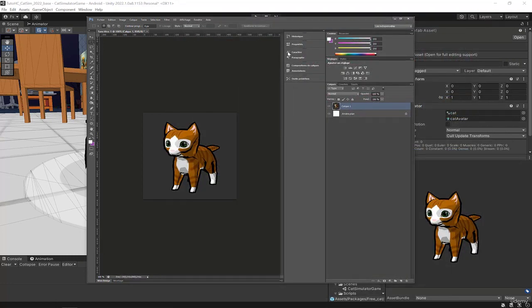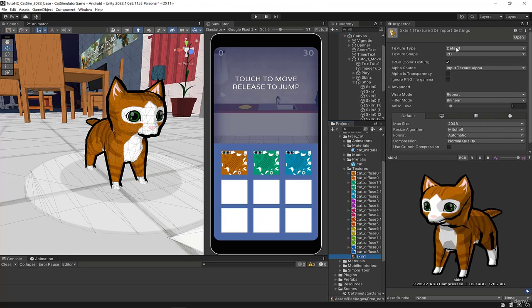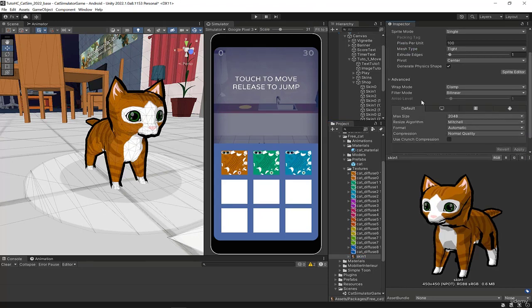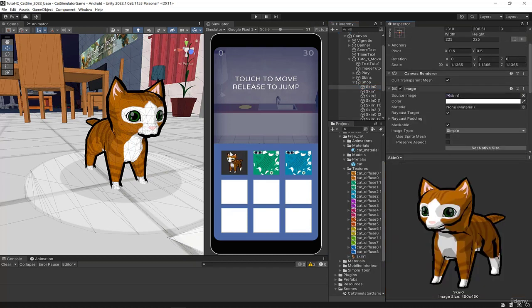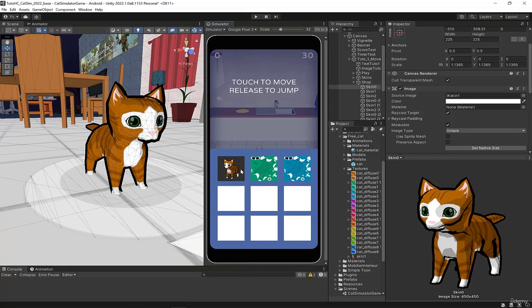Now, I have Skin1 that appears, and I put it in sprite mode. Okay, and there on the first skin, instead of putting directly the texture, I'll put the image of the cat, and I have the real image of the cat, which will appear here. I won't do this again, it would be repetitive, but I let you do it on your side, create nice images for each skin. All you have to do is replace the texture, take a picture, create a sprite from the picture, and apply it here so you have your different skins. Here, I'm showing you the manipulation once, and you can repeat it. Now, we have the possibility to see the skins.